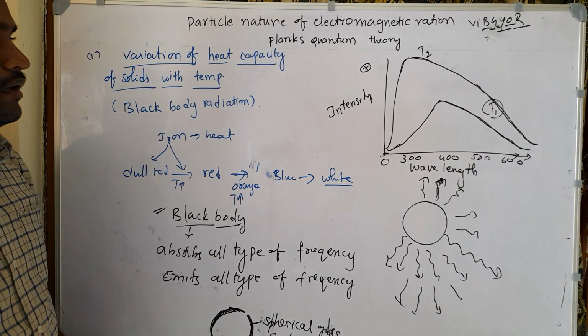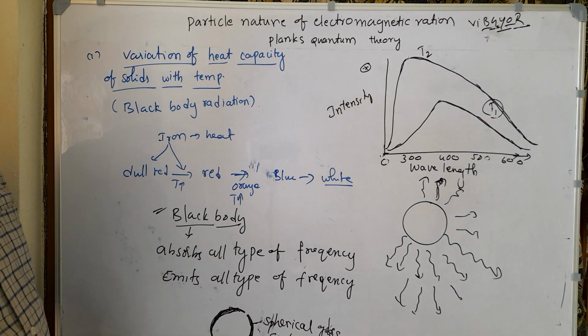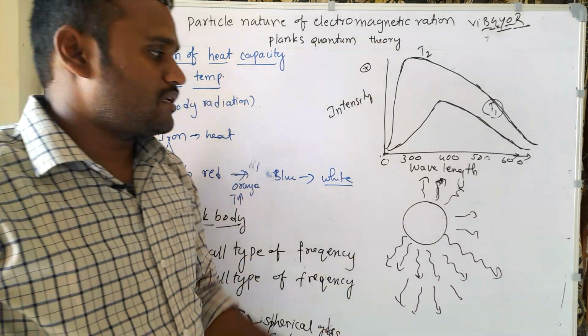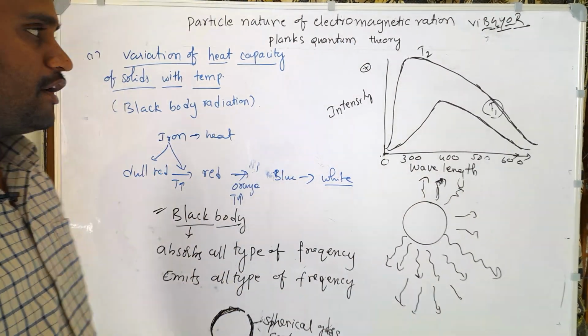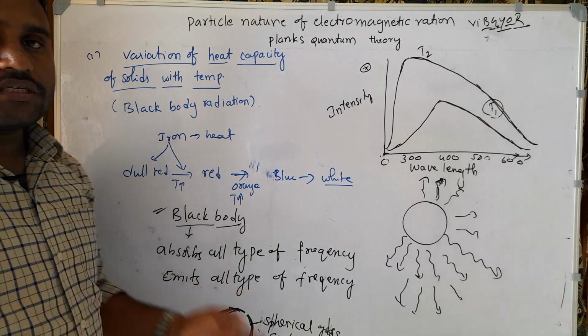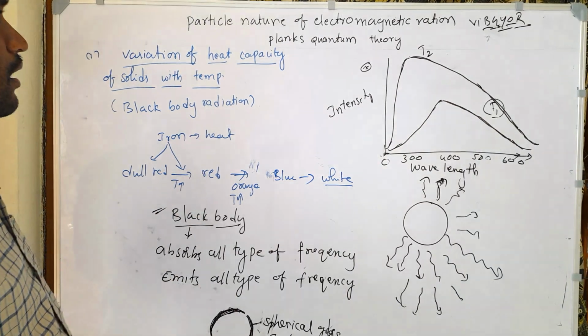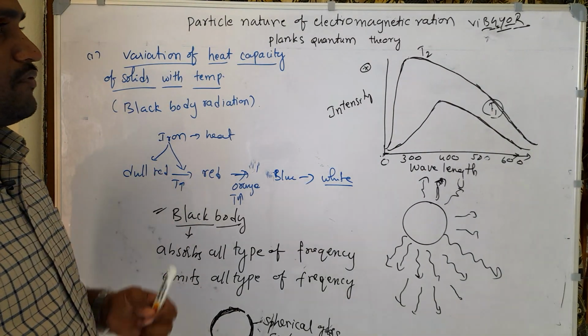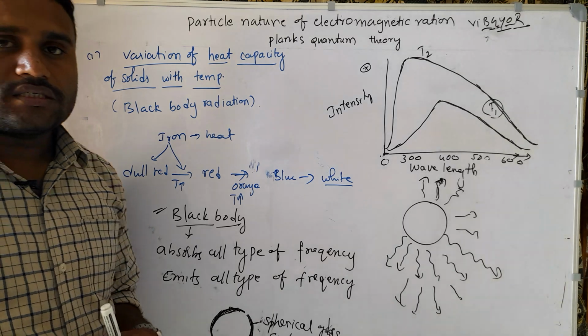In this video lecture I am going to explain the particle nature of electromagnetic radiation and Planck quantum theory, which explains the particle nature of electromagnetic radiation. Here Planck gave the explanation for black body radiation. Before discussing the Planck quantum theory, let us discuss